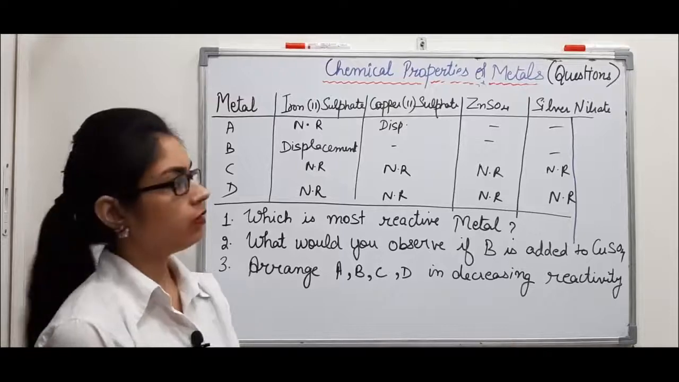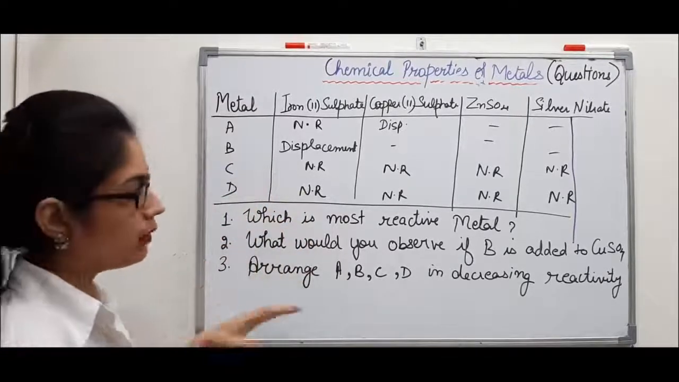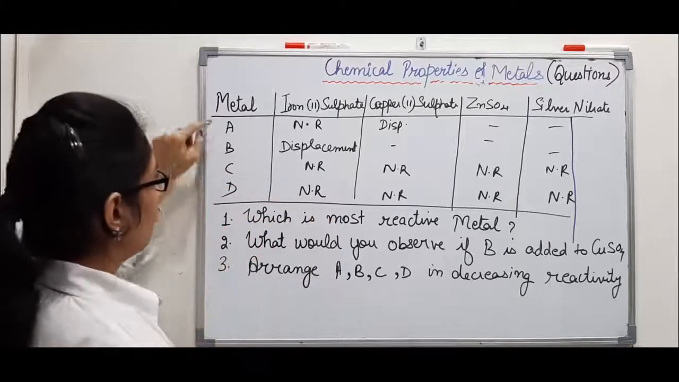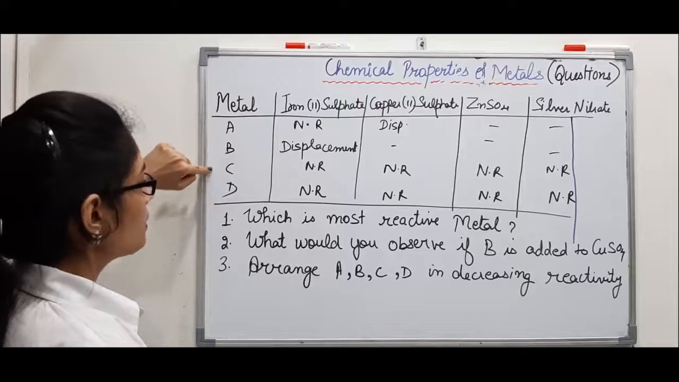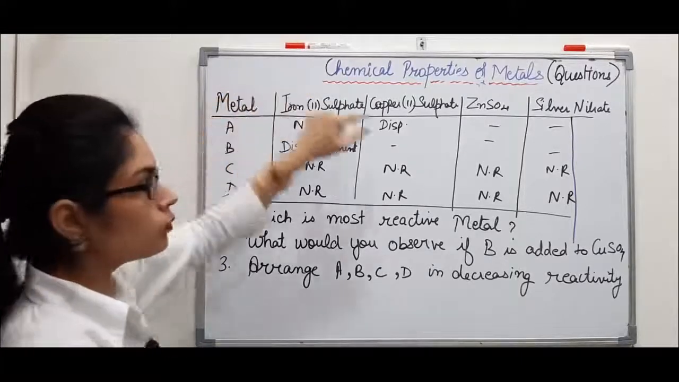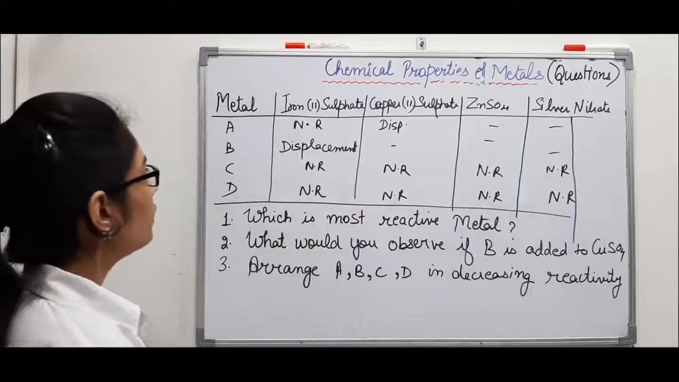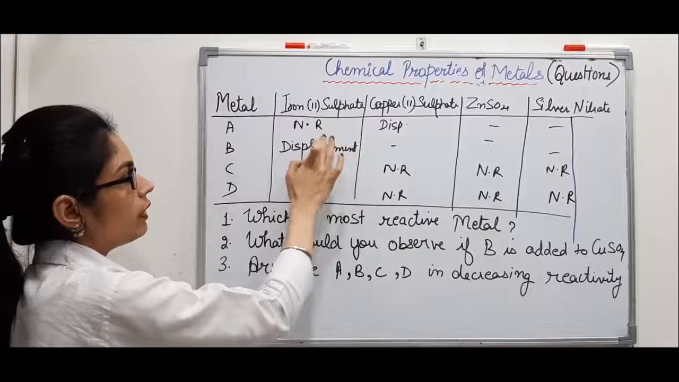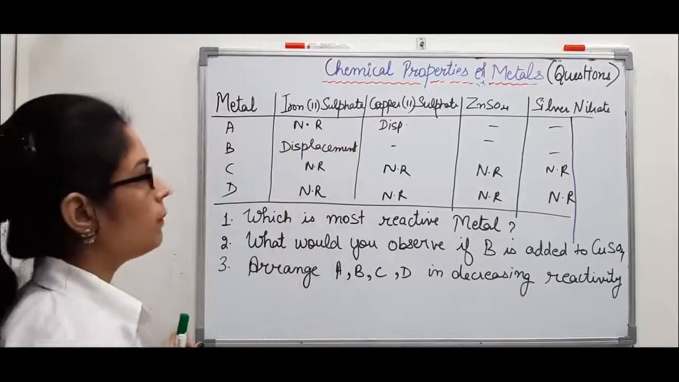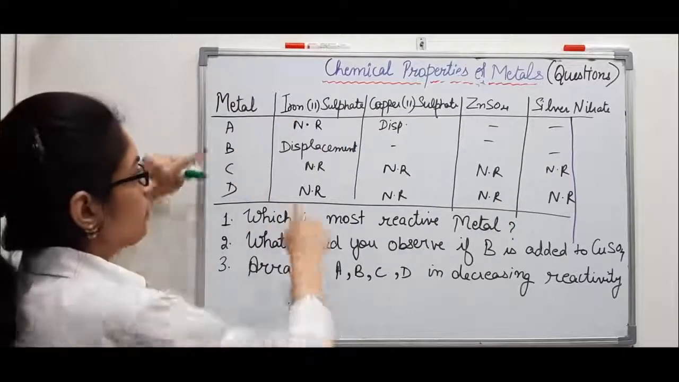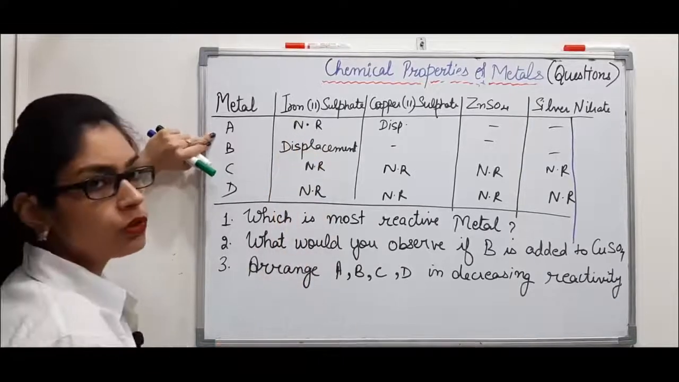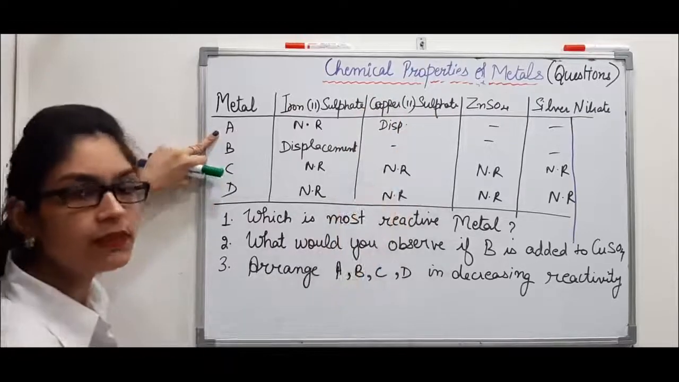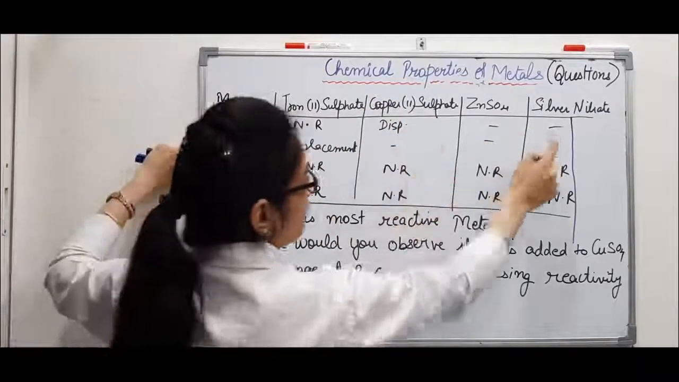So the next question, this data is given to you and you have to answer these questions. So 4 metals are given to you and the names of these metals are A, B, C and D. Then metal salts are given to you and it's given that metal A, if you are doing reaction of metal A with iron sulfate, so no reaction is possible or no reaction is taking place. So NR, no reaction, I have written in short. Then if you are reacting metal A with copper sulfate, displacement reaction is taking place. So they have not mentioned anything here.